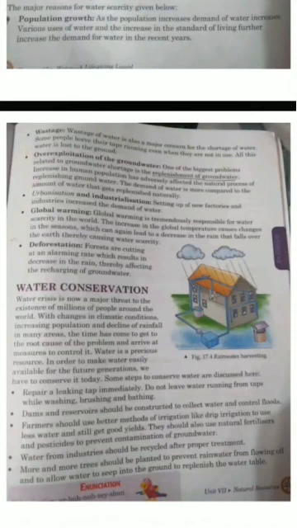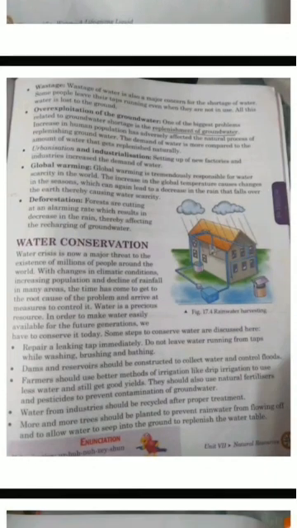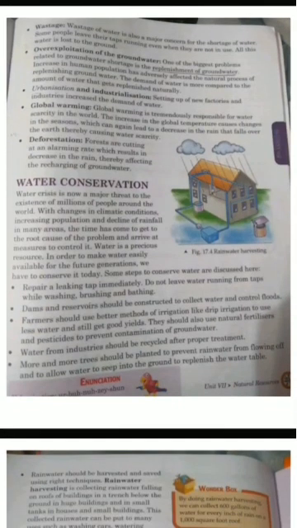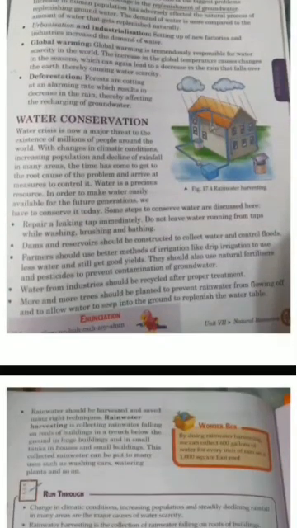Since they are being cut in large quantity, the water that was stored underground is reducing day by day. Then for water conservation, there are certain techniques and general rules that we all have to follow. For example, if there is a leaking tap in your house, you should repair it immediately. Dams or reservoirs should be constructed for the further use of the people, right?